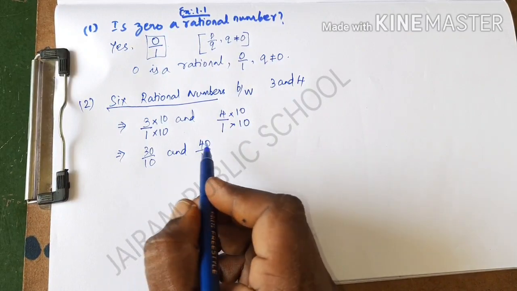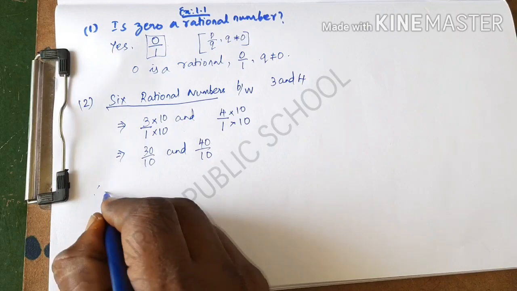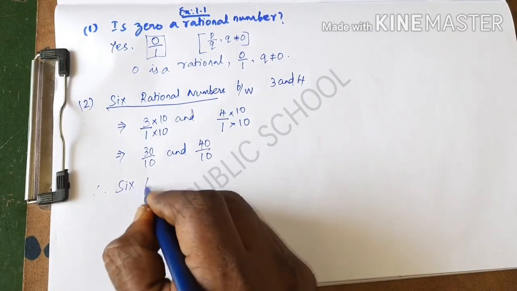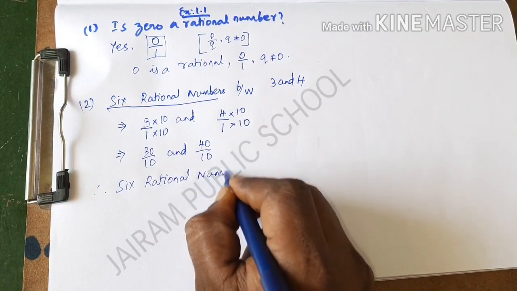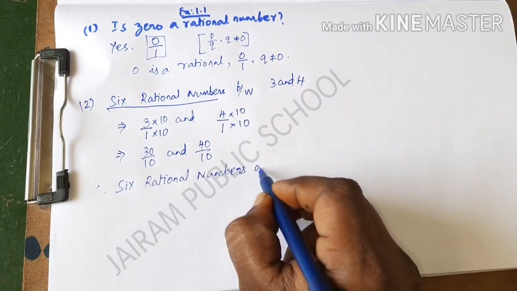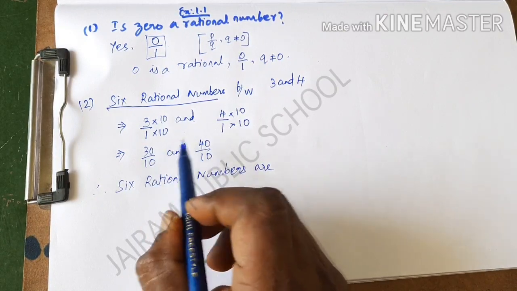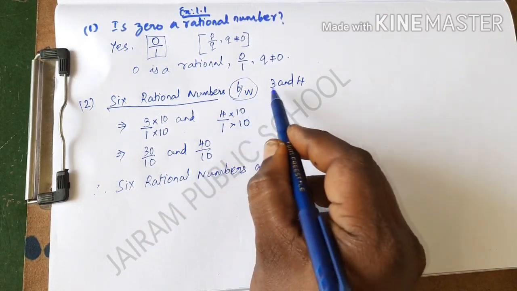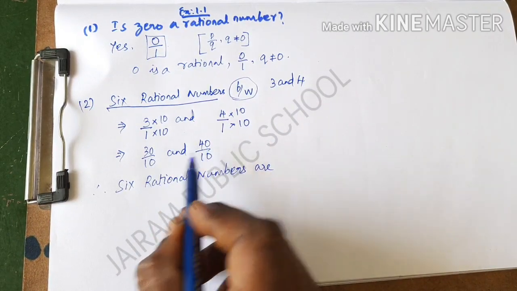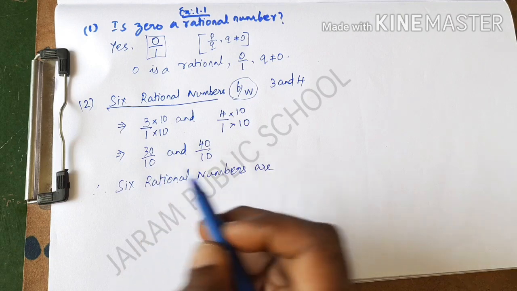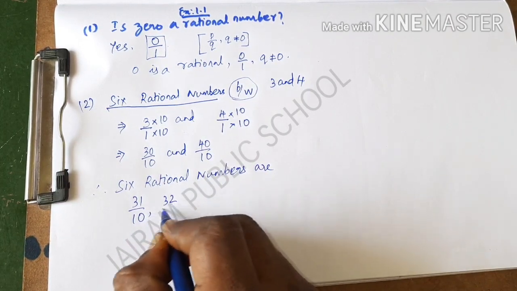From these fractions I am going to write 6 rational numbers. We must take the answers in between these two values, because they asked for numbers between the two. So I am not going to take 30 and 40. What is the next number after 30? It is 31. So 31 divided by 10. The next number is 32 divided by 10.